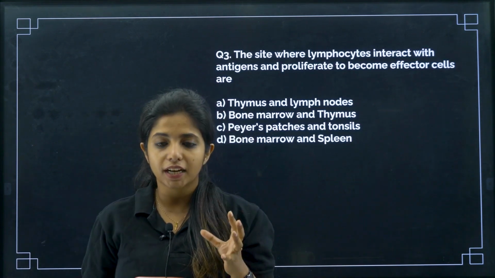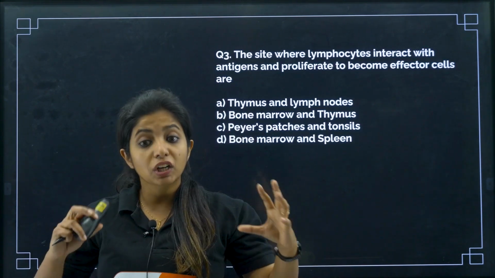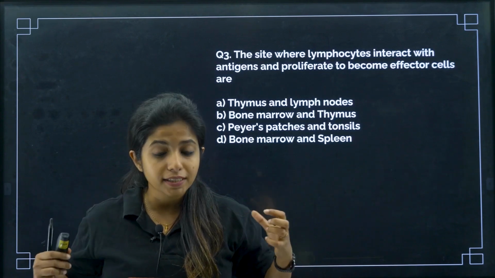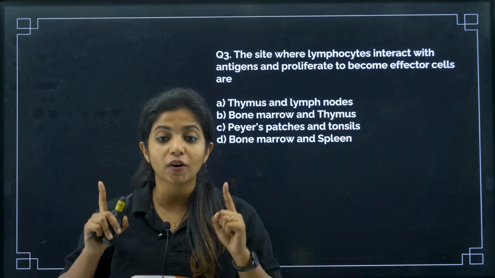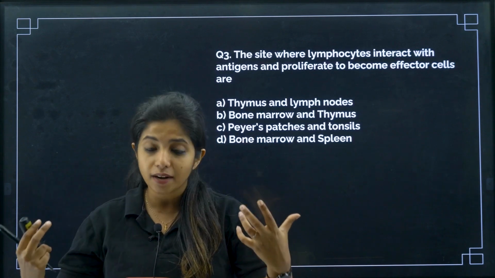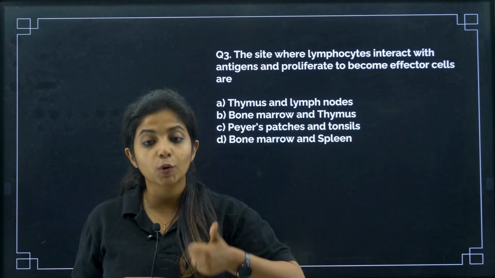It is directly asking you, where does the lymphocyte go and do its actual work? What is its actual work? To fight against diseases. Now always remember, the primary lymphoid organs are where the lymphocytes are made, right? That is bone marrow and thymus.